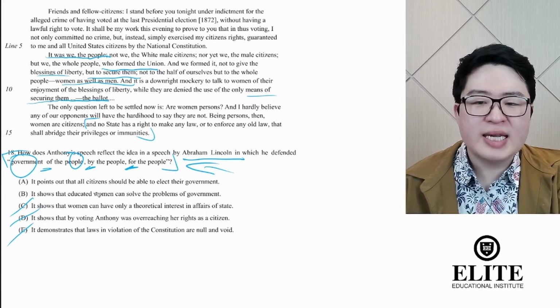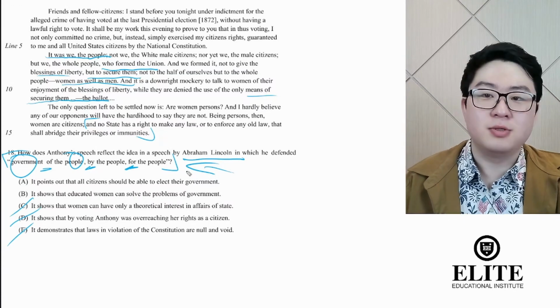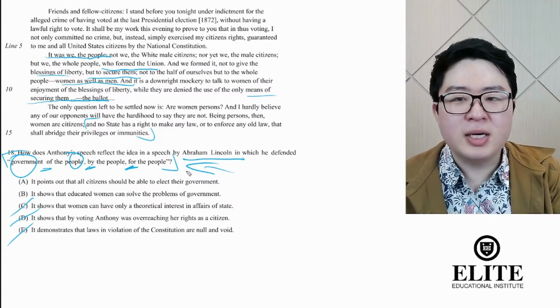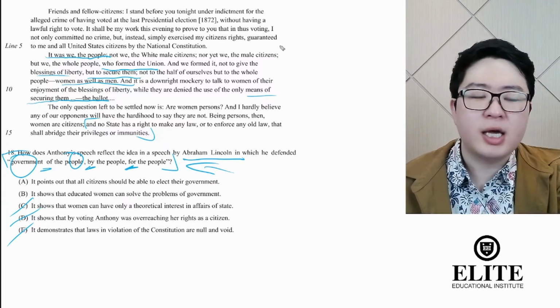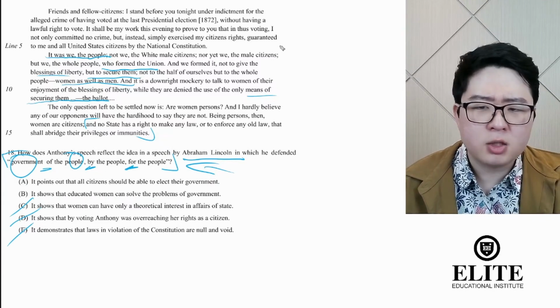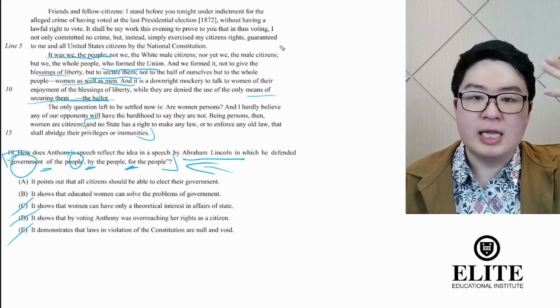B, it shows that educated women can solve the problems of government. Well, that might be true, right? That might be a nice idea to believe, but is there really anything here that talks about education specifically, or that only educated women should have the right to vote? No, not quite, right? There's no discrimination or variance depending on level of schooling, right?